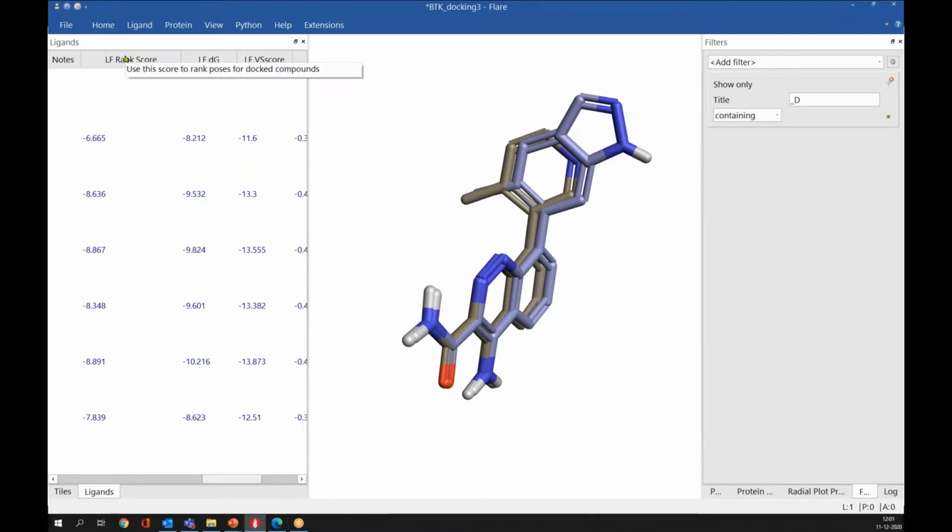And then we have this rank score. This is optimized to produce a pose closest to the co-crystallized pose. So if you want to generate a pose that is closest to the co-crystallized ligand pose, in that case you can consider this score. And then we have this delta G score. When you have a congeneric series, that means ligands with the same binding mode, in that case you can consider this delta G score for differentiating the highly active molecules from the low active molecules. So depending on your experiment, you can consider different scores.